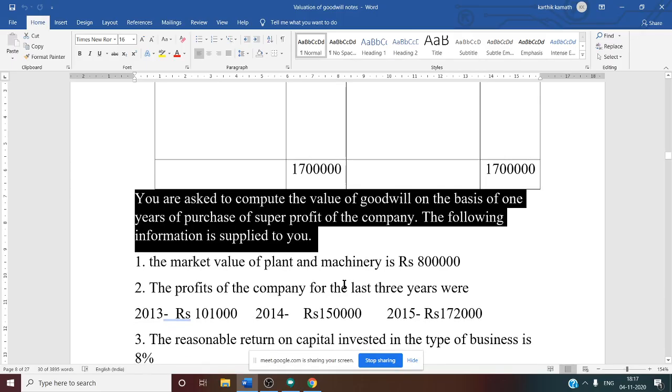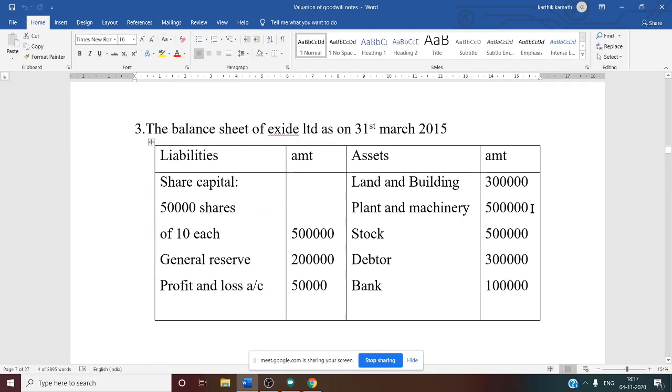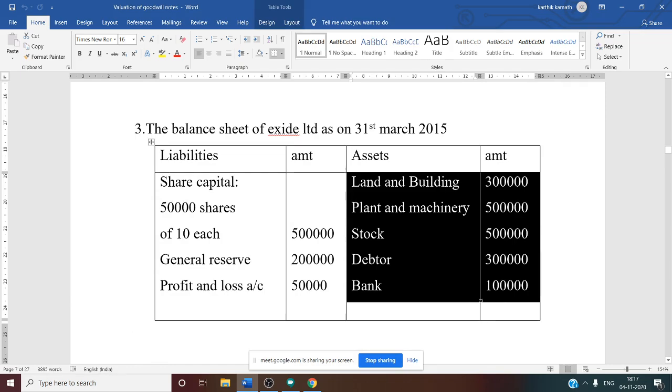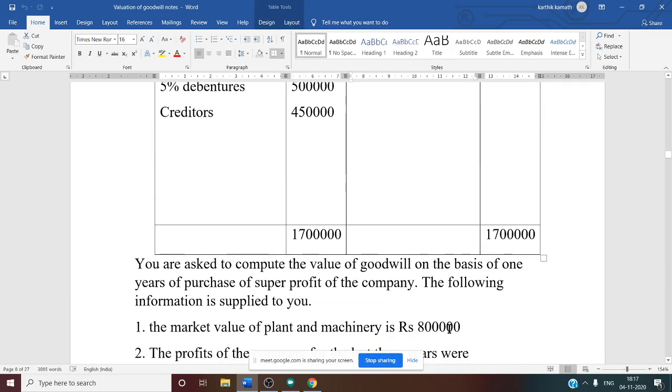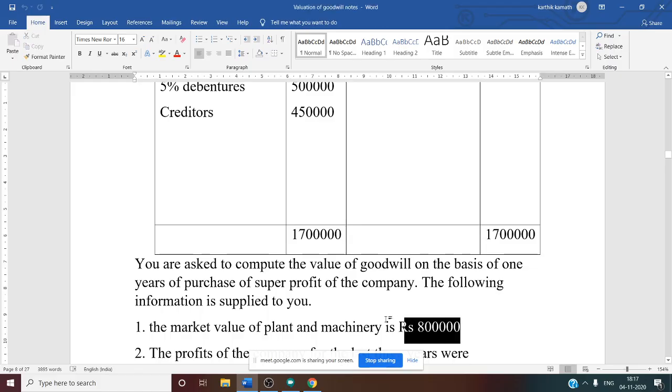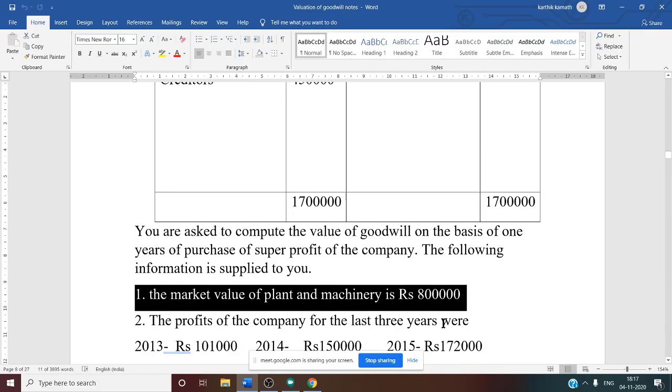So there are certain adjustments. First one: the market value of plant and machinery is 8 lakh. So what is the book value of plant and machinery? Just see the problem. The book value is 5 lakh, as given in the balance sheet. Now they have said in the adjustment 8 lakh. Which one are you going to take? 8 lakh. Why? Because it is an agreed value, so agreed value is equal to market value.